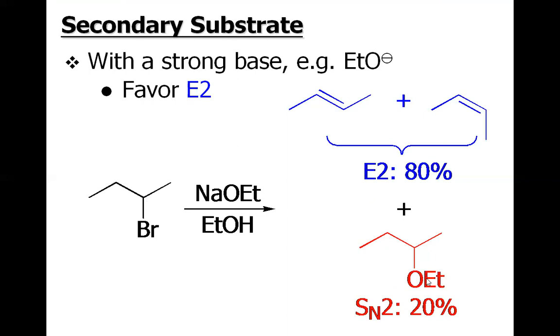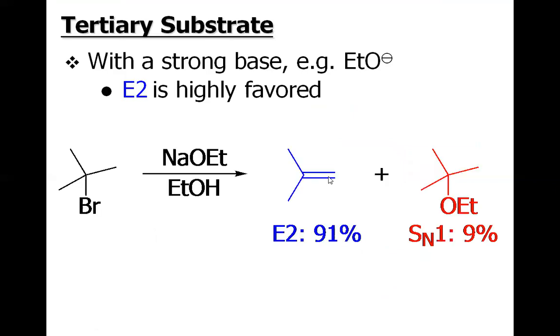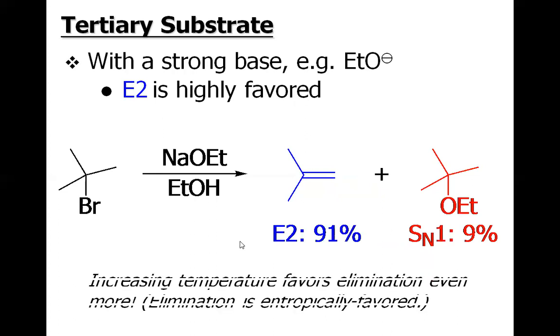So there is a lesser possibility of having the SN2 reaction, but we will have the E2 reaction. The same is the case for a tertiary substrate. If we have the tertiary alkyl halide like tertiary butyl bromide reacted with sodium ethoxide, the elimination is favored over the substitution. The reasons are very obvious.